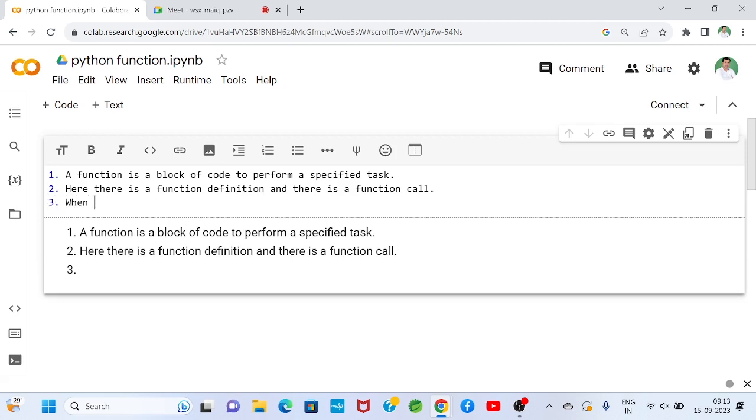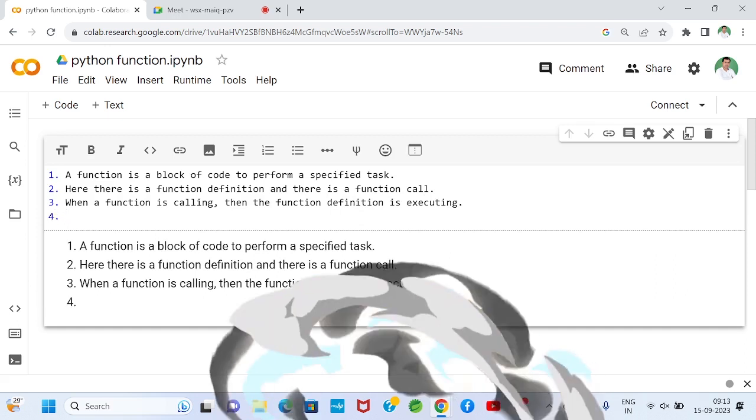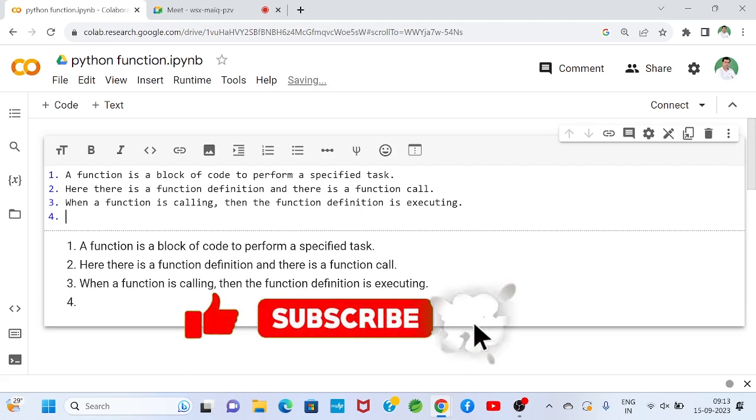The concept is saying that when a function is called, then the function definition is executing. Without a function call, a function definition cannot execute. This is the most important point.